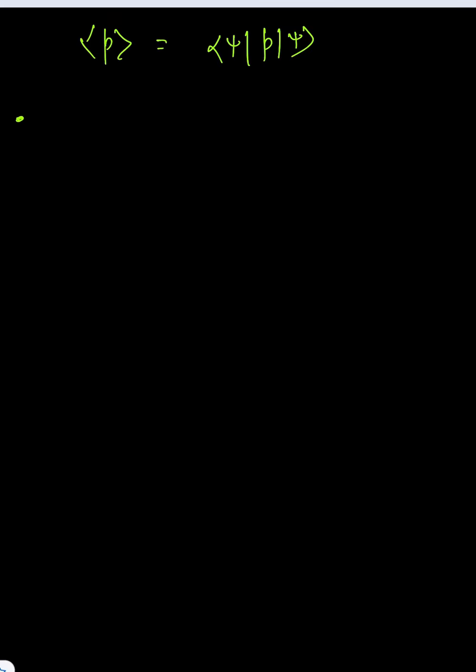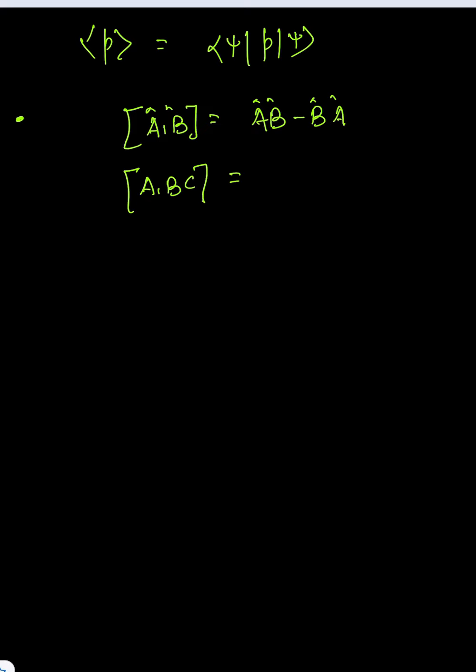You also know about the commutator algebra, that when we have a comma b commutator is equal to ab minus ba, where a and b are some operators. You also know the formula for A comma BC, and AB comma C. I'm just ignoring the hats, but hats are there.